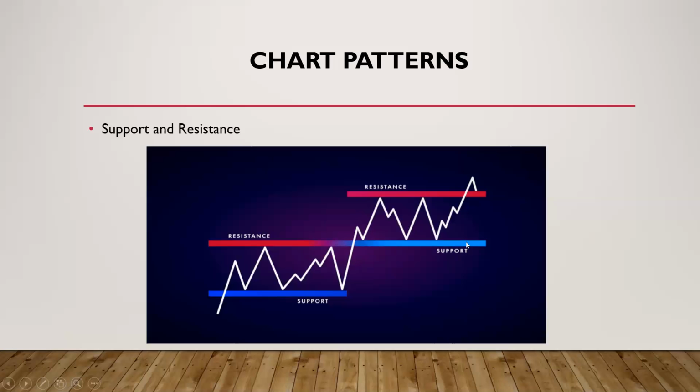Now, what would have been the situation if the support line was cut? That is not here in this chart. I'm just asking you to imagine if the support line is cut and the price falls below. I said here, suppose 50 is the price. The price went down to 44 or 45. So that means the support line was cut and the price went below the 50 rupees, which we set as the support line. In that case, the support will now act as the resistance. When the price starts fluctuating, then it will come up to 50 and will go down again. Again, it will come up to 50, it will go down again.